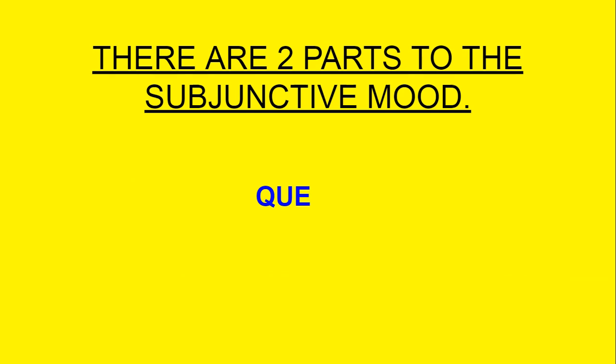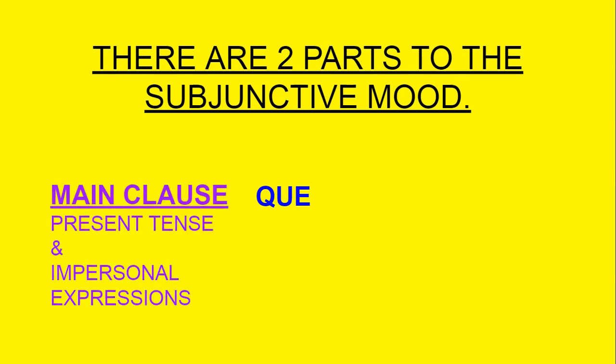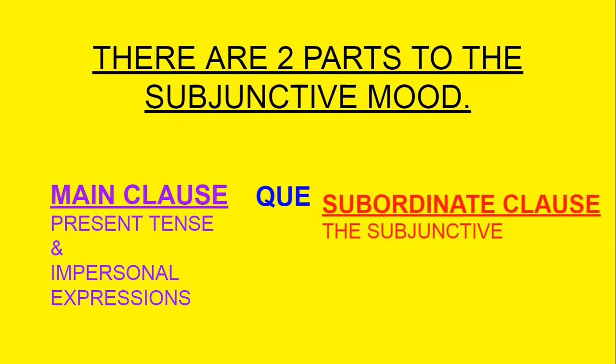So there are two parts to the subjunctive mood. There's the main clause, which is the present tense or an impersonal expression. We have que, and then we have the subordinate clause, which is dependent on the main clause. And that's the subjunctive. You'll never see the subordinate clause or the subjunctive walking down the street by itself. It's always going to be holding hands with the present tense or an impersonal expression. And that holding hands is the que.